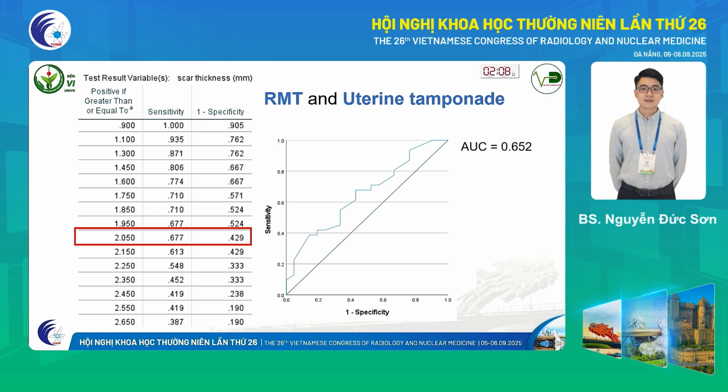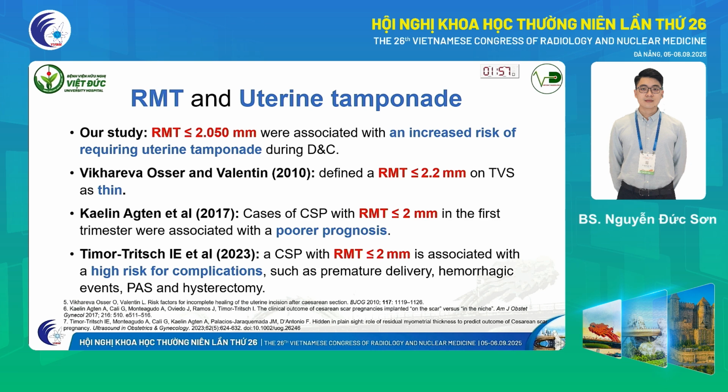So patients with an RMT thinner than this threshold had a higher likelihood of requiring uterine tamponade during suction curettage. What's interesting is that our study is consistent with previous findings, showing that patients with an RMT equal to or less than 2 millimeters are more likely to experience poorer outcomes compared to those with thicker scars.